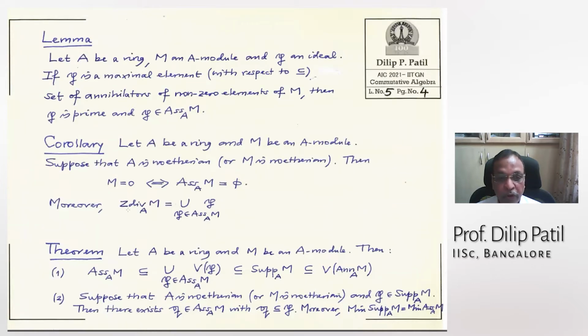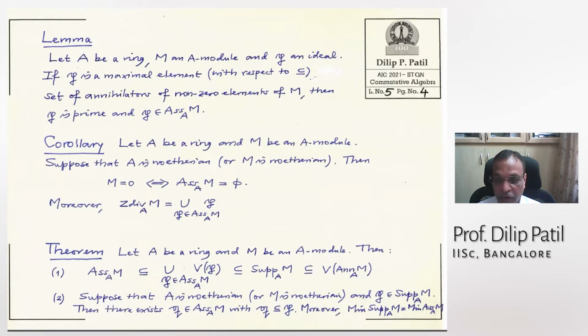Moreover, the zero divisors of the module M are the union of the associated primes. This was also one of the assignments, if you remember, in assignment 0, the first one. Zero divisors means those elements of the ring A for which left multiplication by that element is not injective. That means it kills a non-zero element of M. That's a zero divisor.